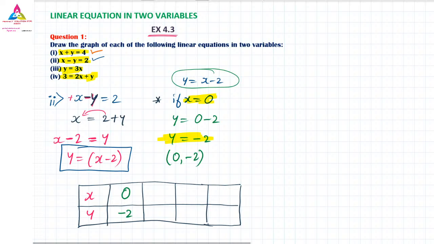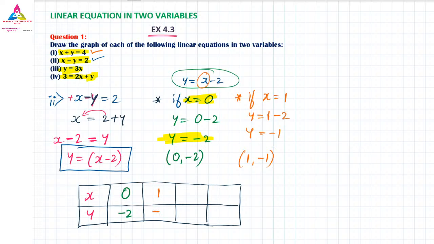Similarly, the second one. If x is equal to, you can take any number. You can take 1, 2, or 3, any one value. So here I will take 1. So the y value is equal to, x value is 1 now, 1 minus 2. So the y value will become minus 1. So when x is 1, the y value is minus 1.